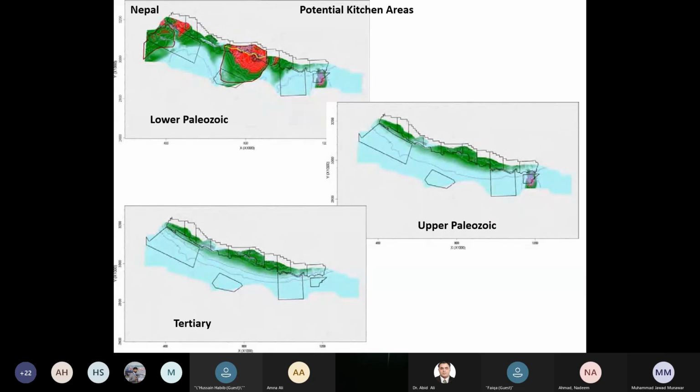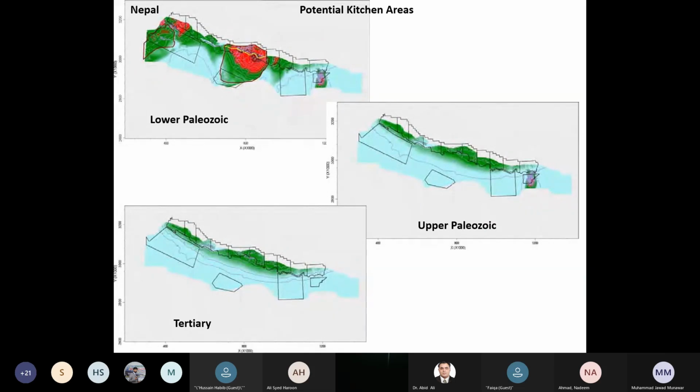The lower Paleozoic in Nepal came into the geothermal gradient regime. The rocks are overcooked, metamorphosed, and so the geothermal gradient is high. In that part of the area, we believe that the window for the Paleozoic level is of medium stage, and for the Tertiary level, there is a presence of a window for the potential kitchen area.